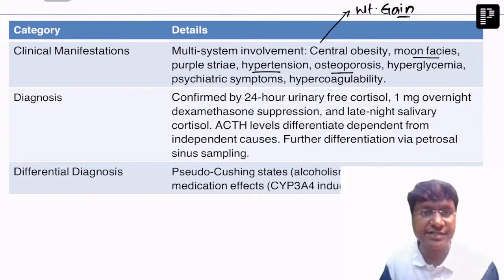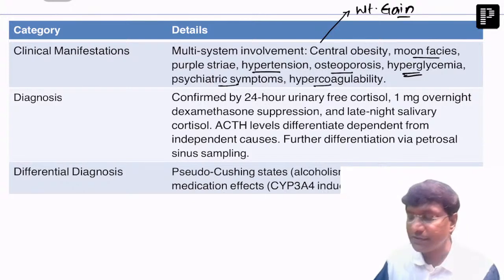When the levels are increased in Cushing's, that will result in osteoporosis, which will be responsible for pathological fracture. And hyperglycemia, why? Because glucocorticoids increase hepatic gluconeogenesis, and that will result in hyperglycemia in patients with Cushing's. They are at increased risk of psychiatric symptoms and hypercoagulability.